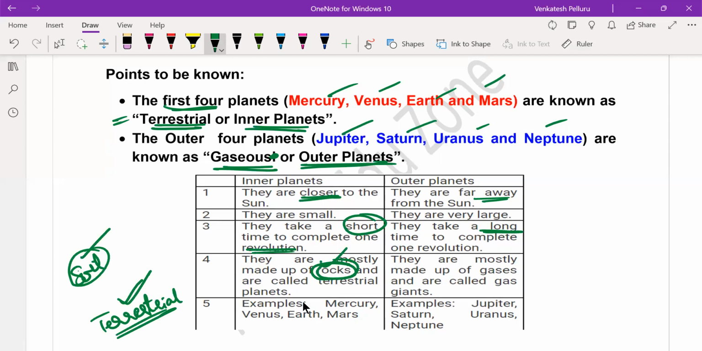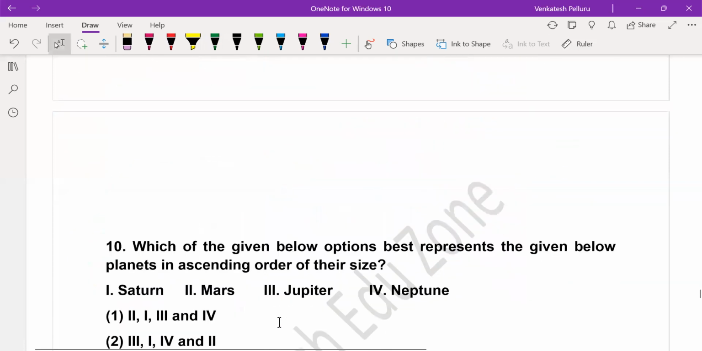But most of the outer planets, all the 4 planets, are generally made up of a huge amount of gases rather than metals or rocks. Gases dominate the atmosphere or the composition of outer planets. So I have already mentioned the examples. So these are the points that you need to remember.